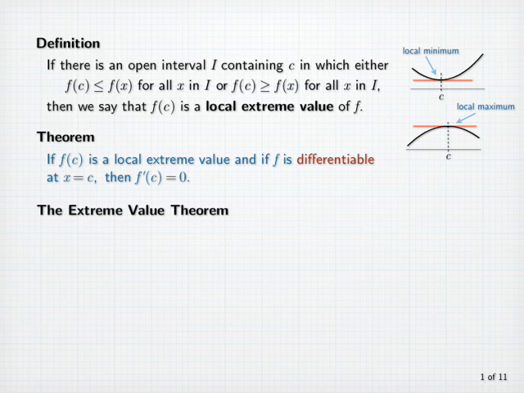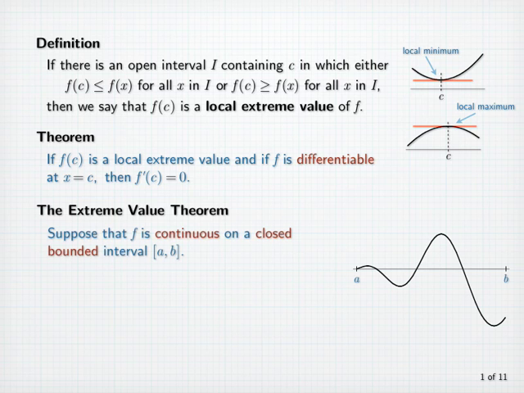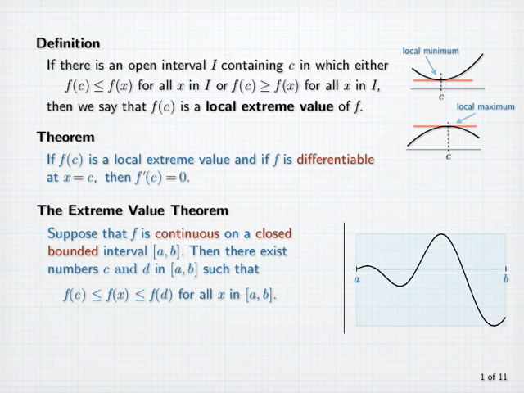The extreme value theorem is a fundamental result concerning continuous functions on closed bounded intervals. Suppose that f is continuous on a closed bounded interval [a, b]. Then there exist numbers c and d in [a, b] such that f of c is less than or equal to f of x, which is less than or equal to f of d for all x in [a, b]. Here, f of c is the minimum value of f on the entire interval, and f of d is the maximum value of f on the entire interval.